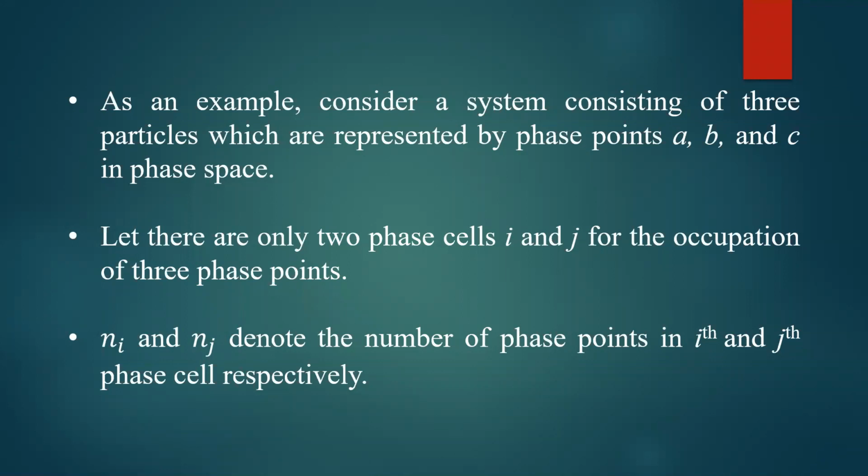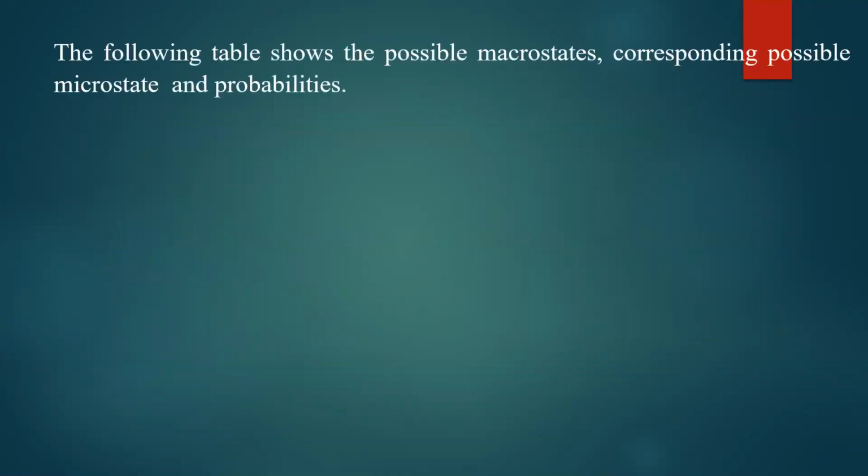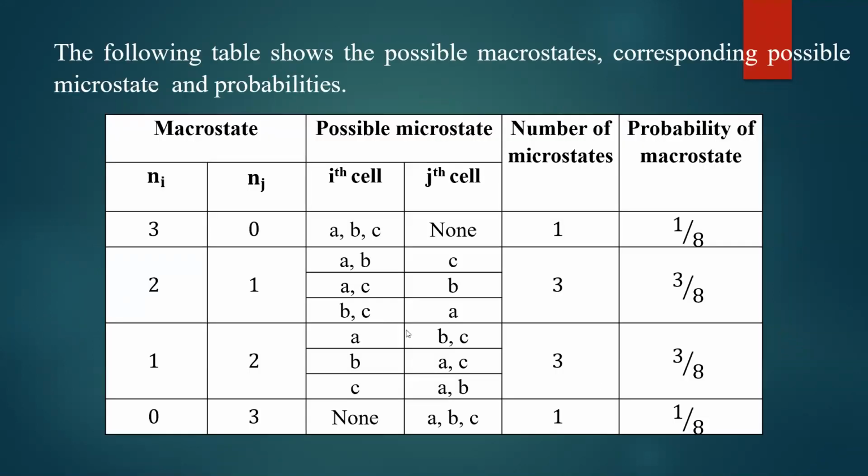Let Ni and Nj denote the number of phase points in the ith and jth phase cell respectively. Ni represents the number of particles in the ith cell, Nj represents the number of particles in the jth cell. Let us look at the different possibilities now. Just look at this table. This table gives you the total 8 different possibilities. You observe one by one.